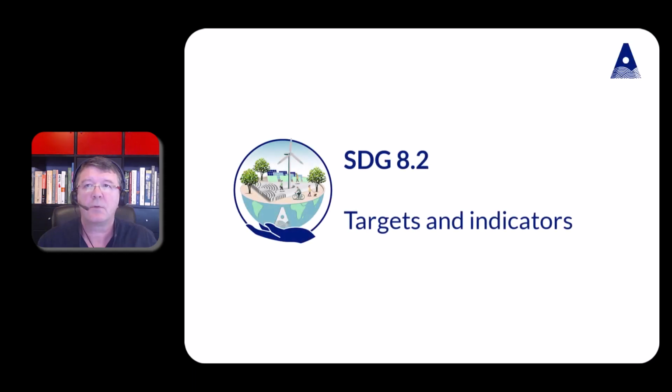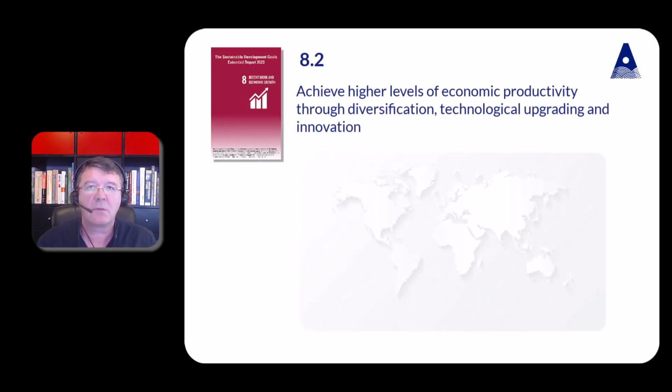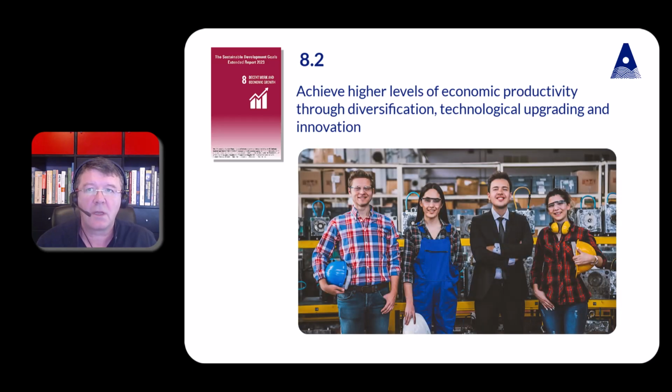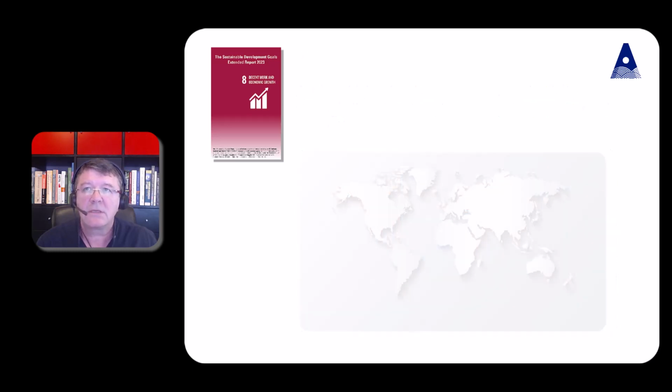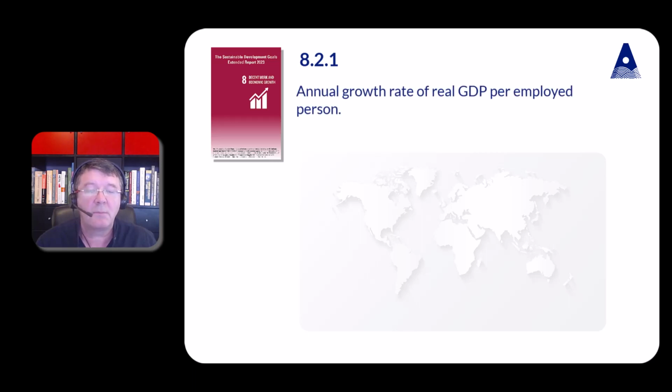On to target 8.2. Achieve higher levels of economic productivity through diversification, technological upgrading and innovation, including through a focus on high value-added and labor-intensive sectors. So the indicator for this, 8.2.1, is the annual growth rate of real GDP per employed person.